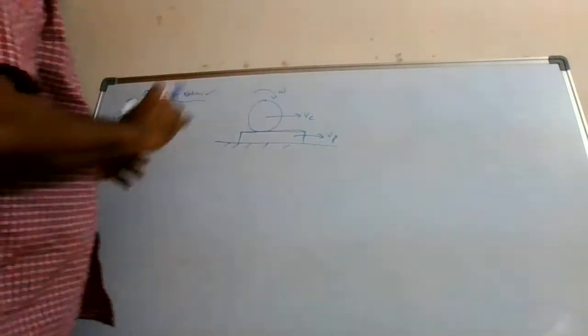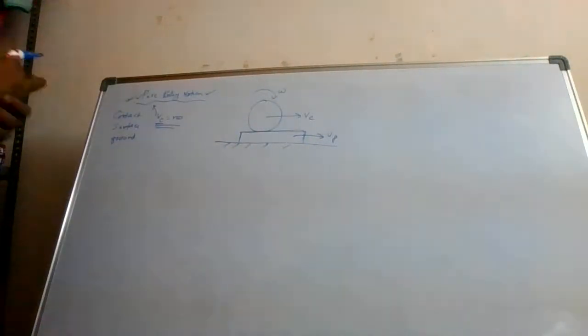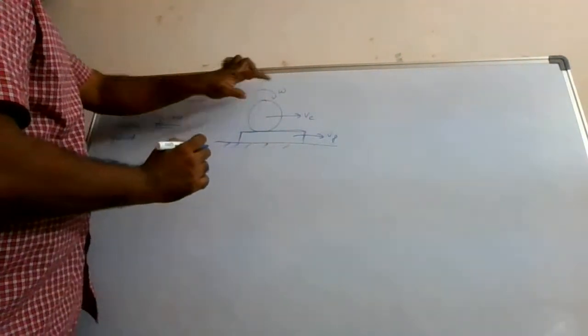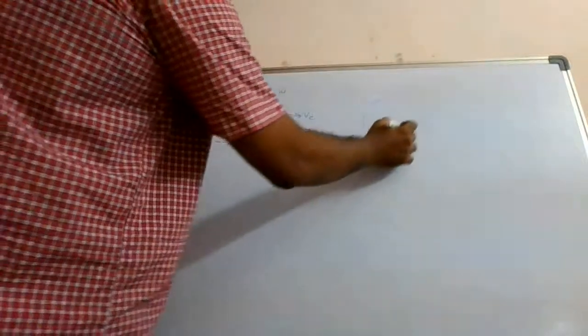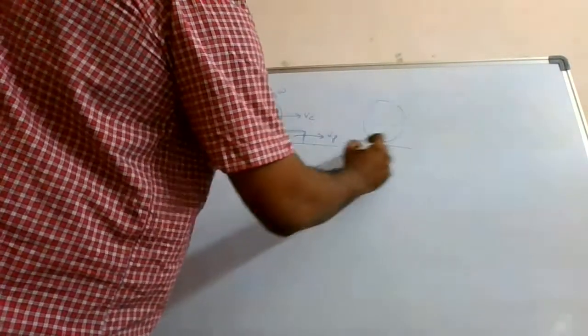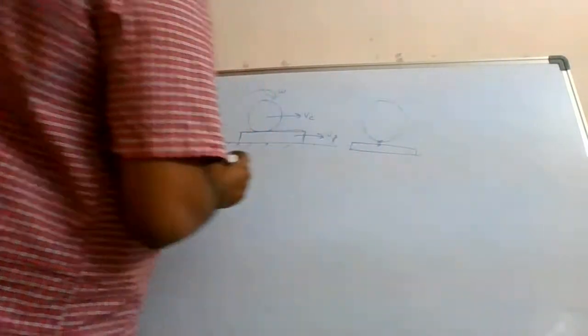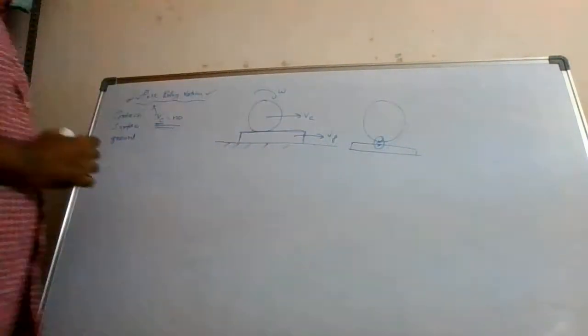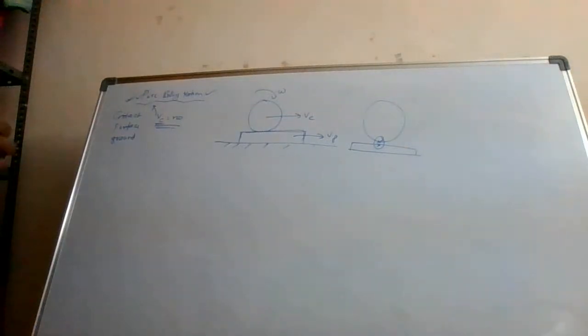Always remember that when you are talking about rolling motion, you have to see what surface it is in contact with. If it is the ground surface, the condition is pretty simple. But here, you have to observe that this tire or disc has a lower point, and the plank will have a corresponding point. So this speed should be 0. So that's what we have to see, if it's possible or not.